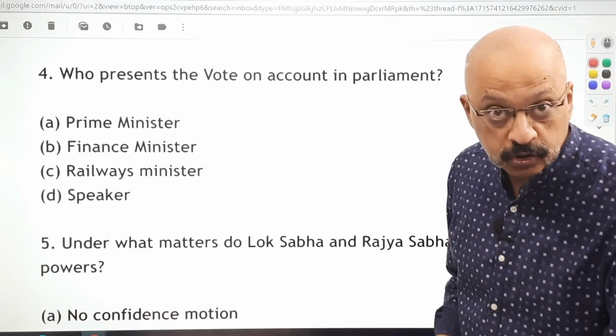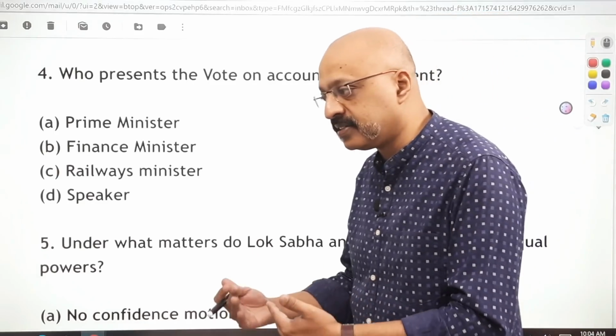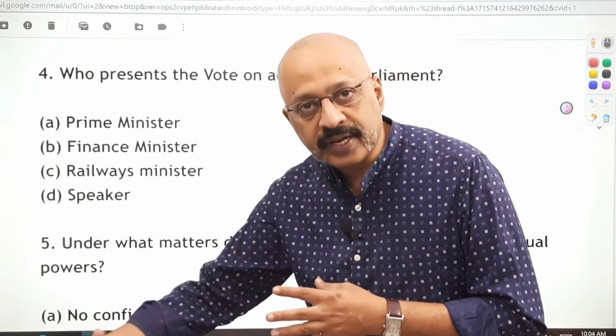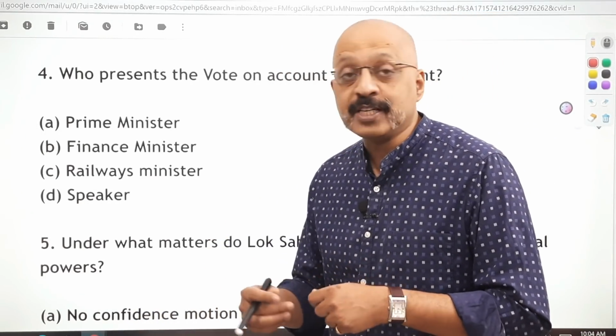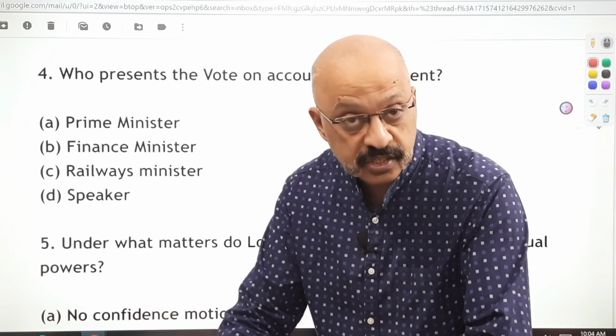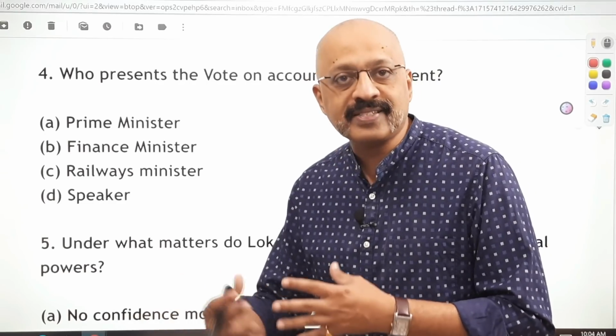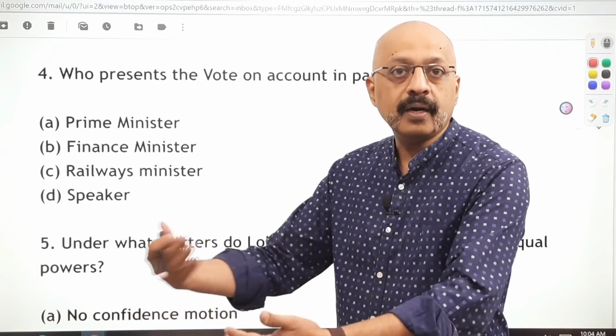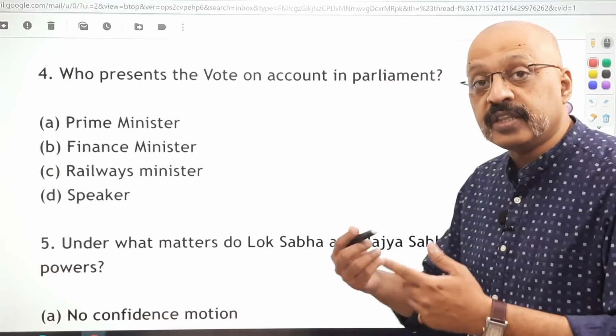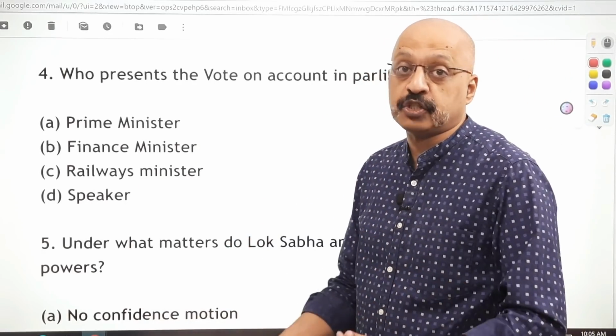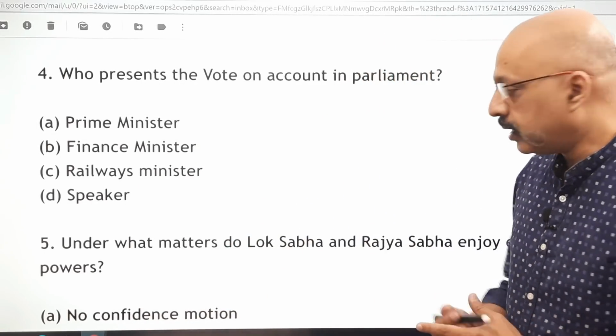Vote on account, jinko nahi malum hai, vote on account is presented when it is only for the next 3 to 4 months, especially in case if general elections are going to be held in the country. So a vote on account is presented so that the government has enough funds in order to carry on with their day-to-day expenditure, and the new government comes and presents a fresh budget later on in the year.